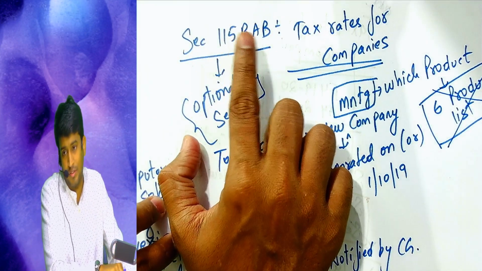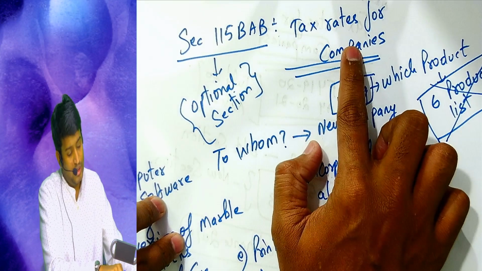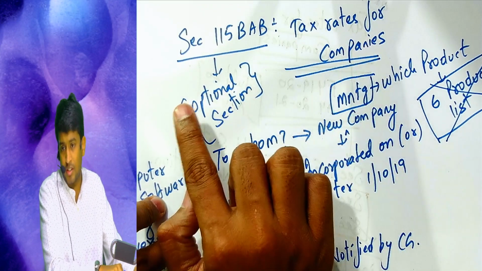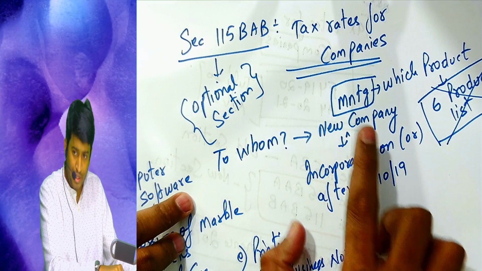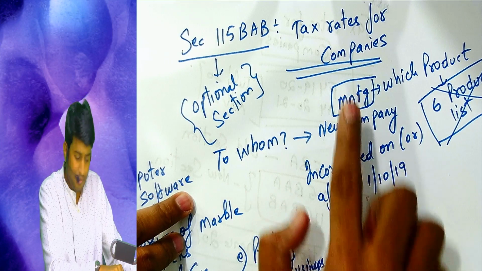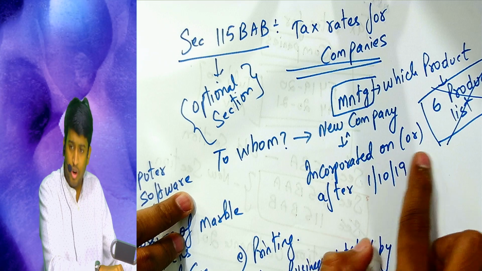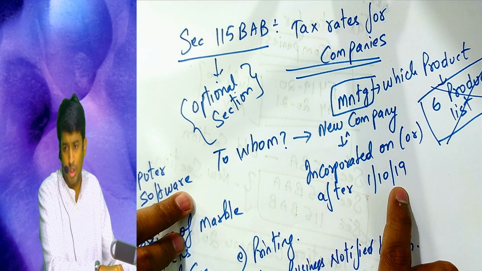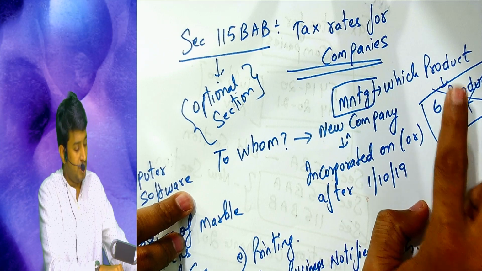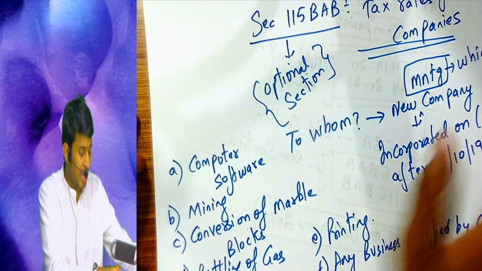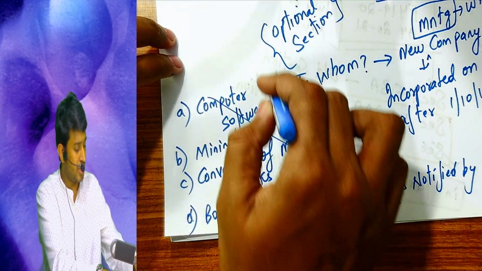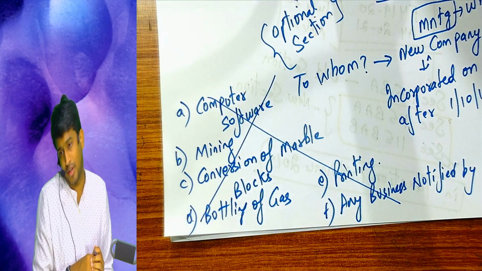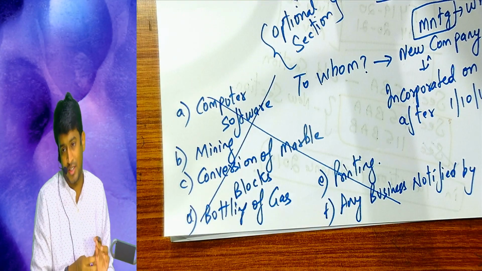Section number is 115 BAB. Tax rates for companies. It's an optional section. To whom? It should be a new company which has to be into manufacturing, incorporated on or after 1st October 2019. Which product? Any product apart from these 6 products. So if you are into these 6 products, this section will not apply. Is the background of the section clear first?